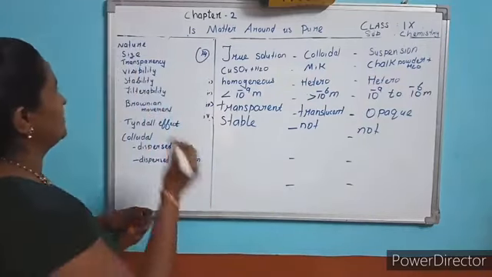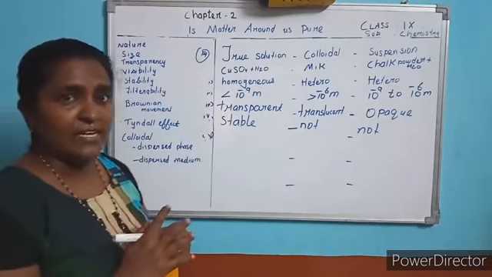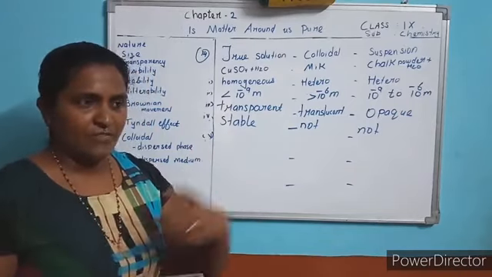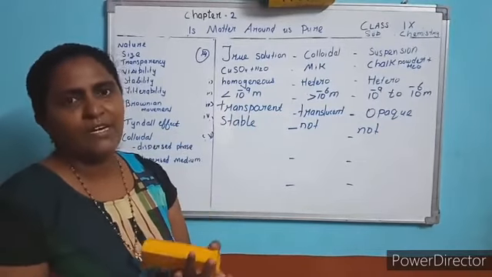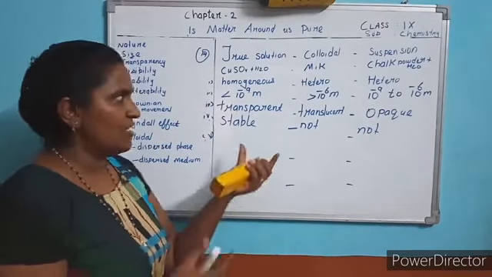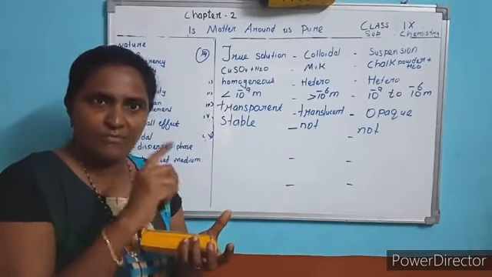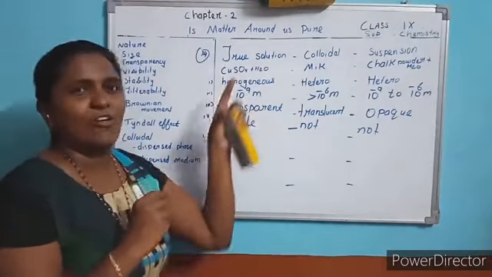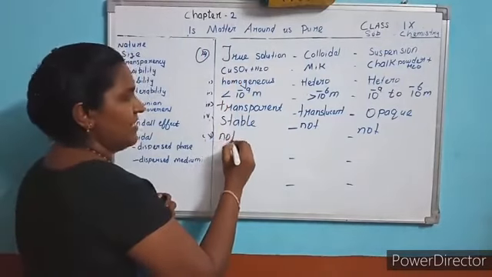The next one is filterability. What is filterability? For example, a filter paper is there. With the help of a funnel, you have to fit the filter paper. Understood? And down you keep a glass, a beaker, which is made of glass. Now this solution you pour through the filter paper. Can we separate the sugar out from the solution? No, we cannot separate the solute. We cannot separate the copper sulfate here. Understood? So it cannot be filtered.